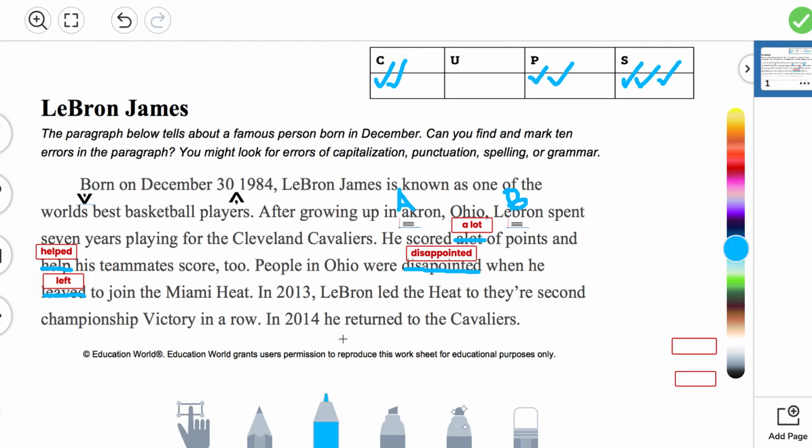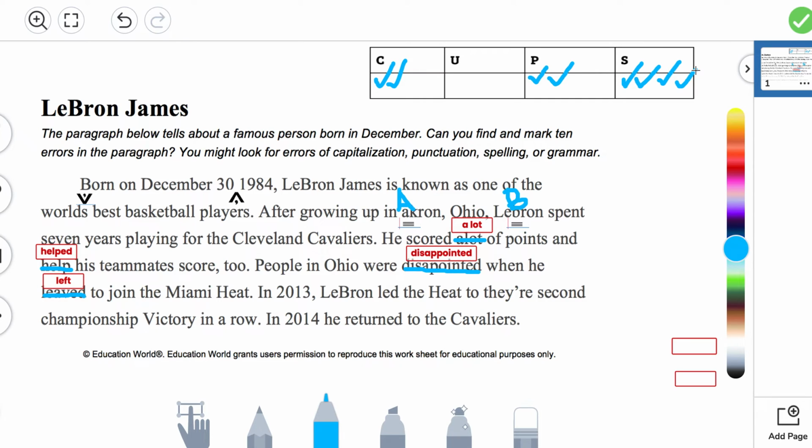Then we get our marker, and this is dealing with spelling. This word was misspelled. "When he left to join the Miami Heat."